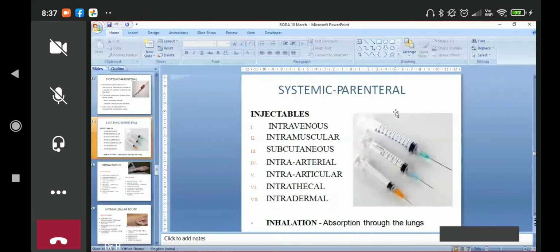When you put anything in the artery, the pressure is very high, and a gush of blood will come out, almost a fountain coming out of the blood vessel. So you have to be very careful. You have to be an expert for that. Then you will say, if it is so bad, why are we giving intra-arterial? Yes, we do give.